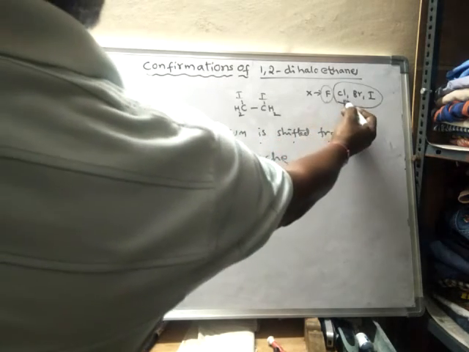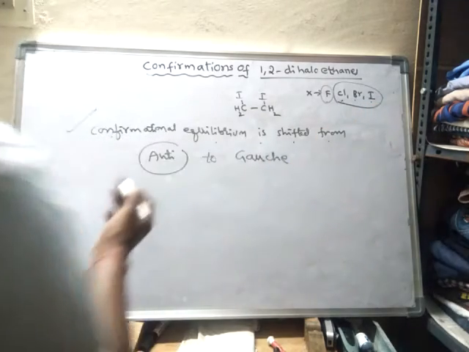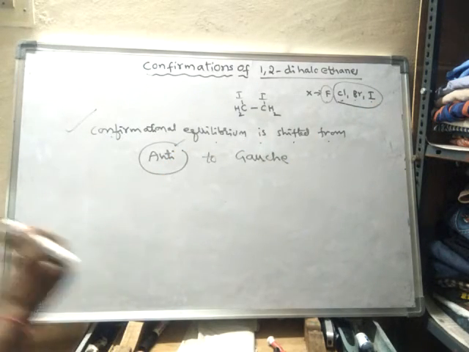Whereas in dichloro, dibromo or diiodo, anti is more stable than the gauche. Okay.